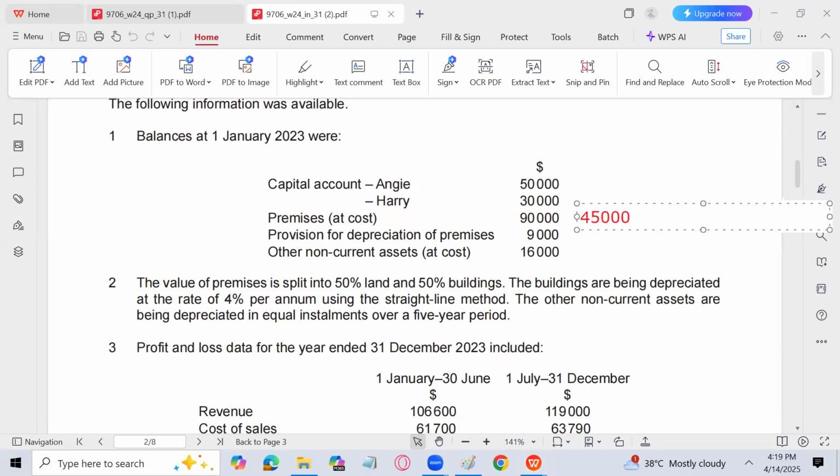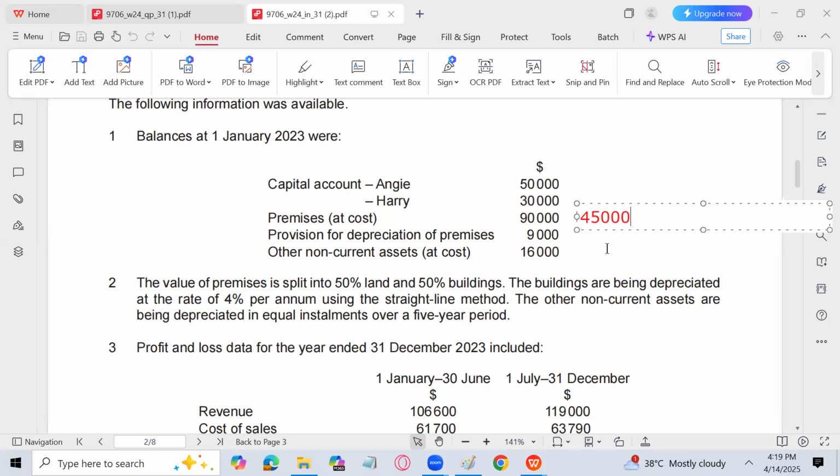The 45,000 building is already depreciated by 9,000. Let's see how. The building is being depreciated at the rate of 4% per annum using the straight line method.